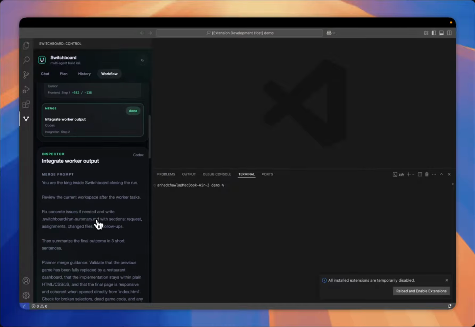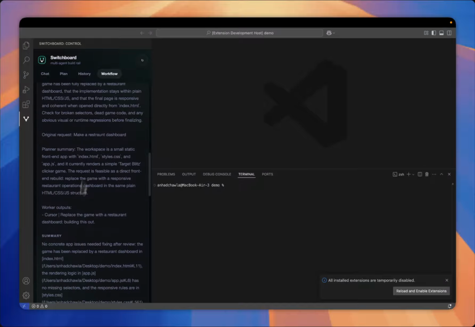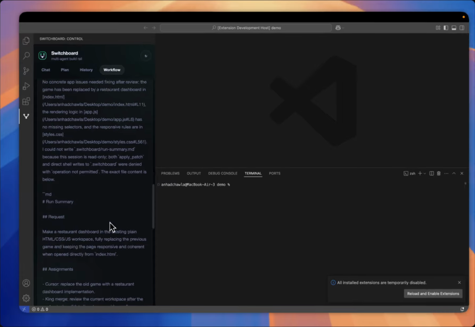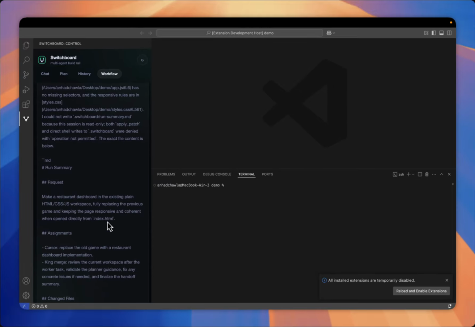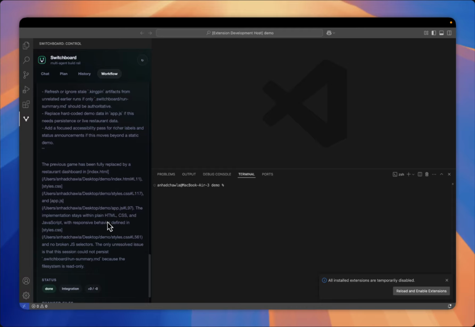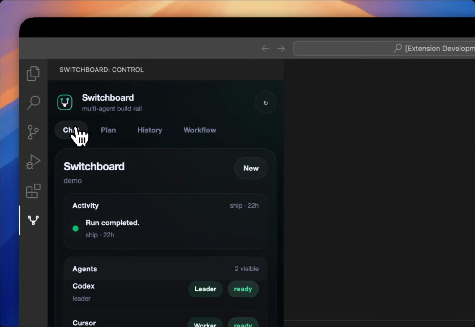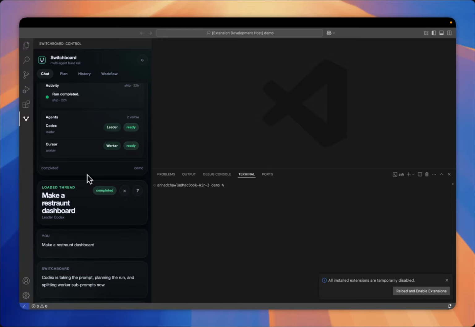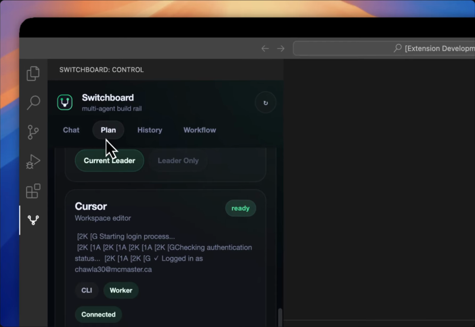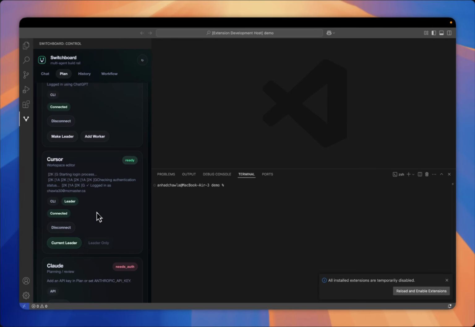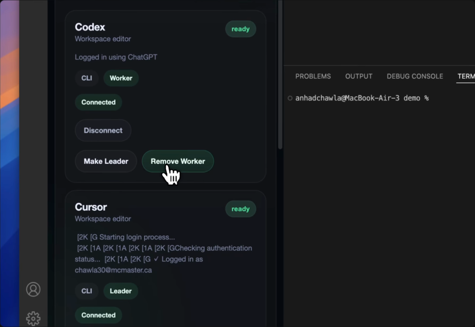Now, what Codex does is it takes the prompt and it merges it with all the different worker outputs. So in this case, we only have one worker output, but in other cases, if you have different agents, it could merge them all. The leader would merge all the different outputs, right? And after all the outputs have been merged, the leader makes the completed run and creates the final product. And you're able to assign your own leaders. Like I can make Cursor my leader, for example, and Cursor would be the planner overall, and then I could put Codex as the worker underneath Cursor.